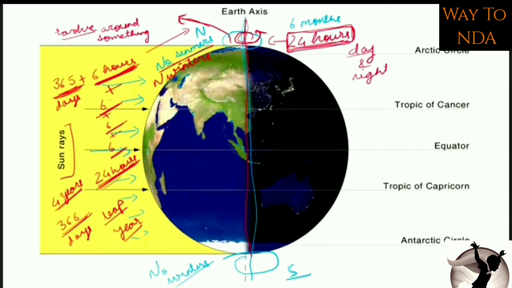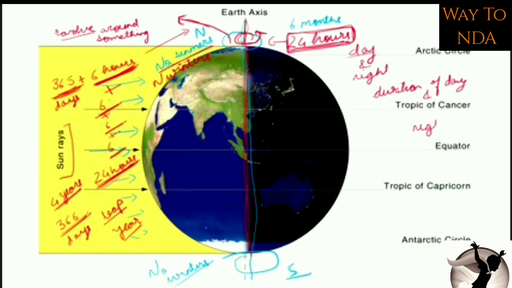Okay, so this is the basic thing. Then we would have not had all the summer solstice and winter solstice. The duration of day and night would have been equal, right? Duration of day and night would have been equal.